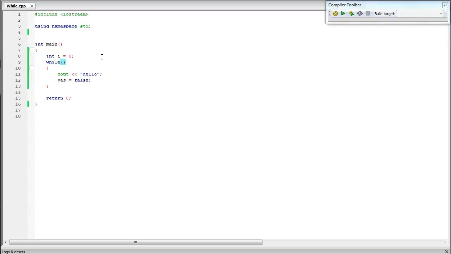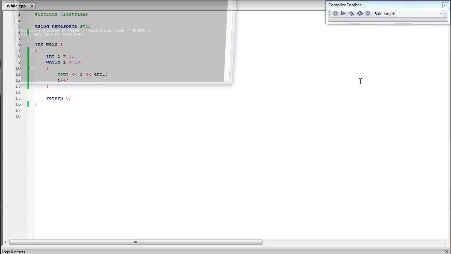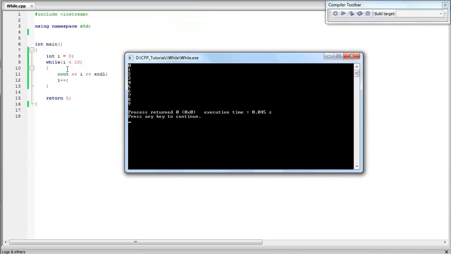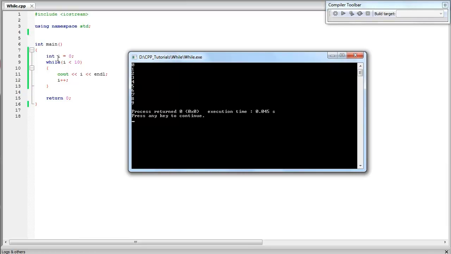Same thing we did with the for loop. i is less than 10, and we're gonna see out i and end the line, and i plus plus. So let's run this, and as you can see, it runs like the program we made in the previous tutorial with the for loop. It is exactly the same, but with a while loop.